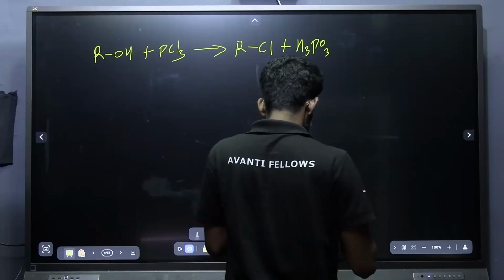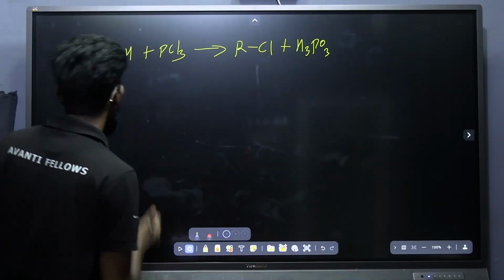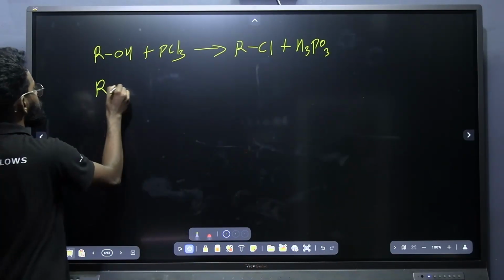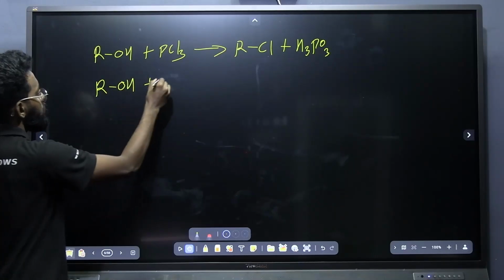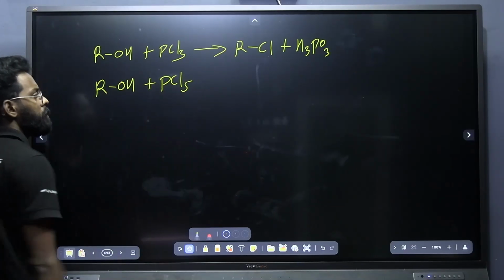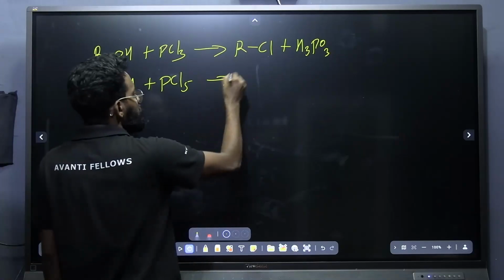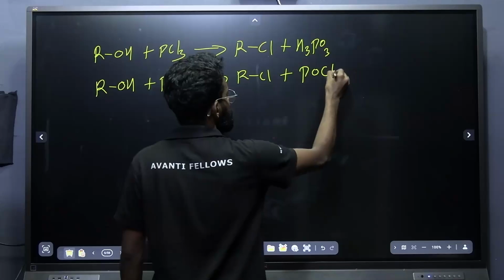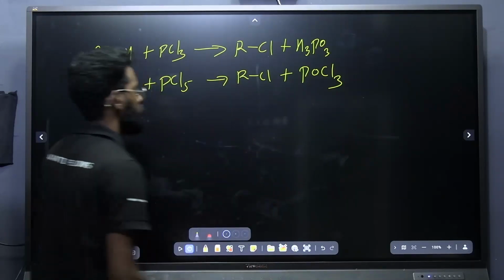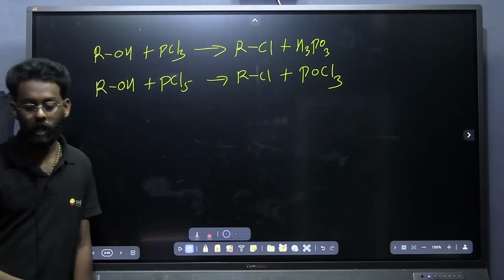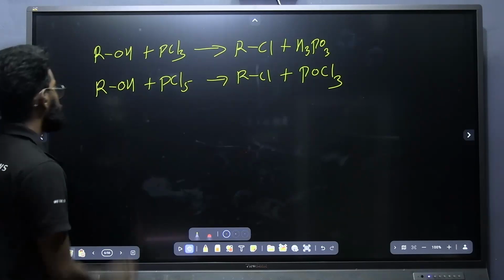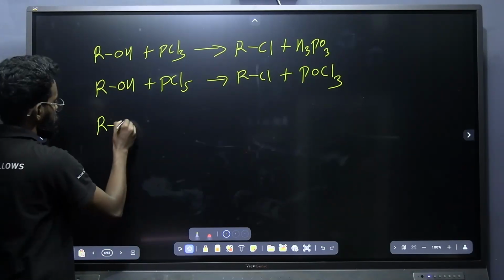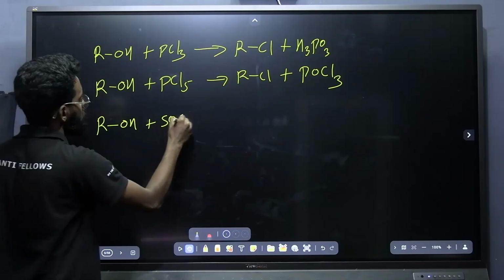We will be getting H3PO3, and if I take PCl5 instead of PCl3, I will also get RCl, and the byproduct will be POCl3. So this is the point you have to note down. Byproducts: H3PO3 and POCl3.